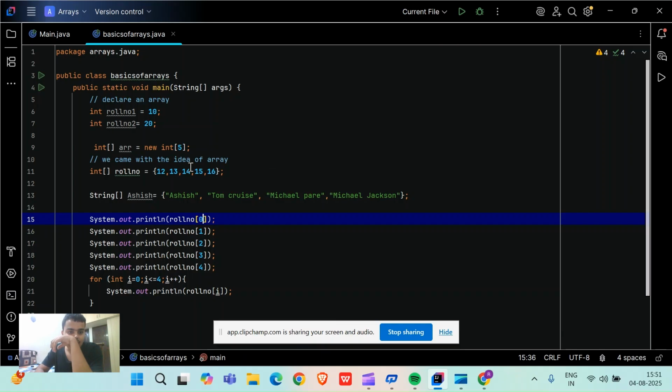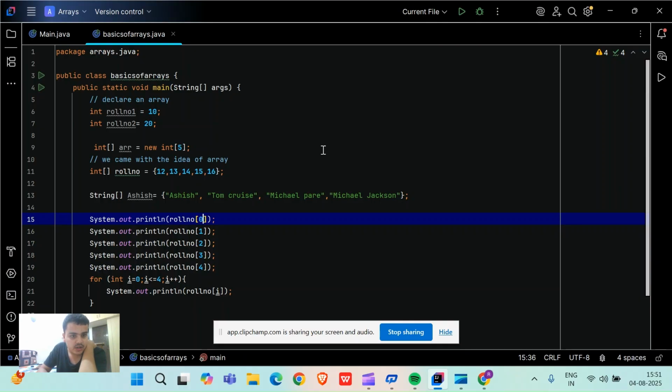I have also declared an array with the name Ashish, so a String array is also possible. Arrays can be anything, it can be String, it can be int, of your own choice. The only thing is that data should be uniform. If I'm making an array of String, all elements should be of String type. You cannot mix integer values and booleans. Uniformity should be maintained.